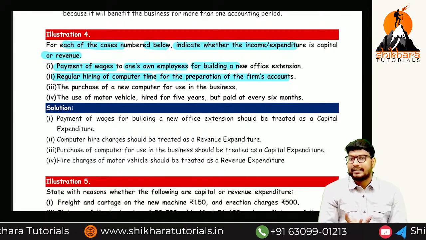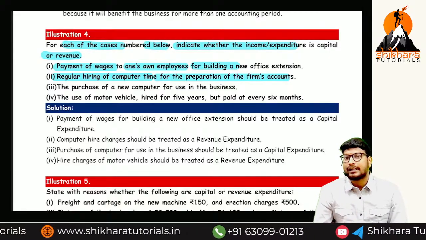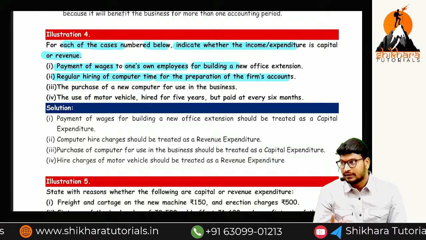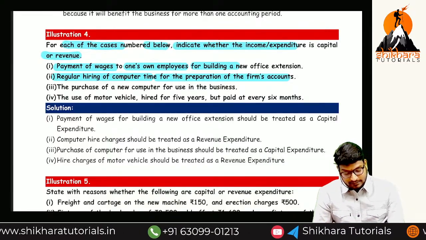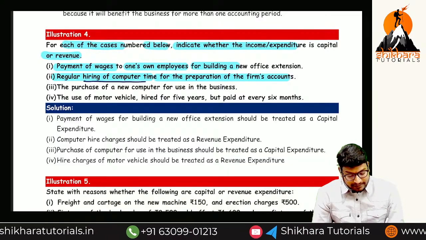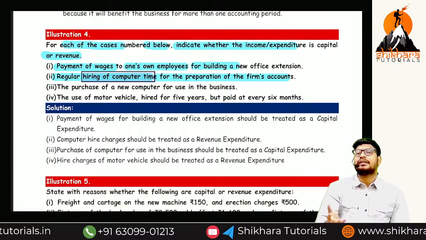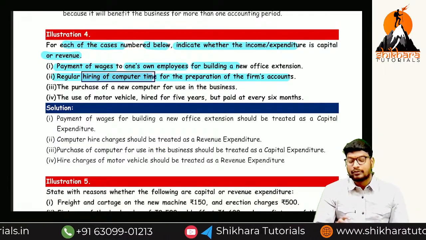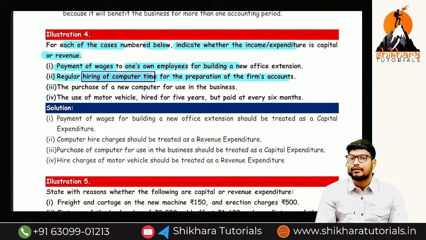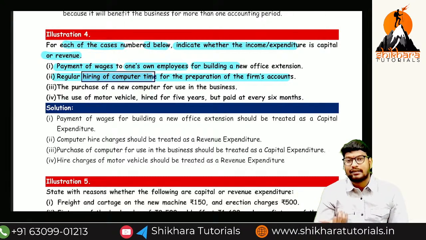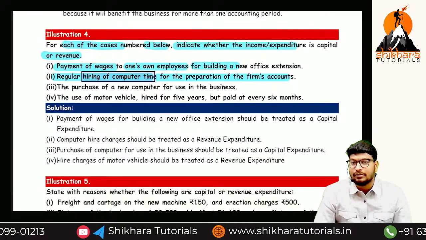Regular hiring of a computer time for the preparation of accounts. So there will be an accountant. In the business we used to have transactions related to money. So for verifying those transactions, we have appointed one person. Hiring computer time means we pay the salary based on computer time. So you can classify it as salary. It is a salary for working in an organization. It is called revenue expenses.